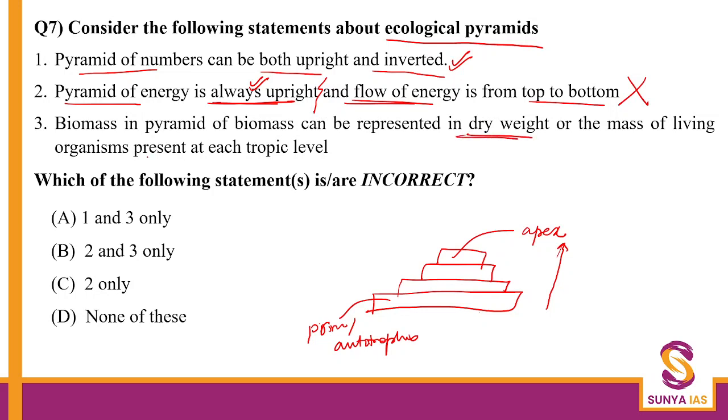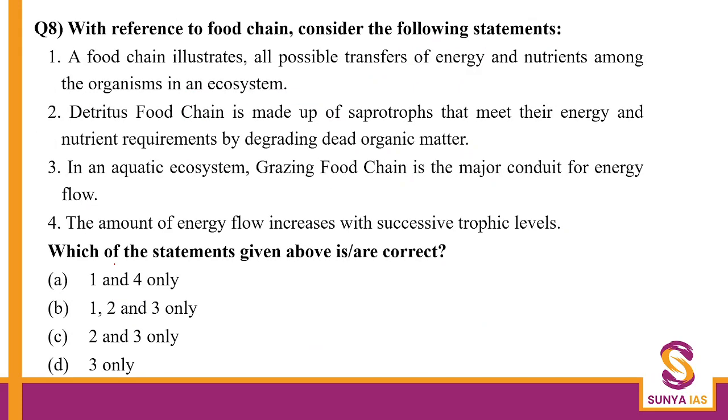Now, third statement says that pyramids in biomass, the biomass can be represented as dry weight of the mass at each trophic level. This, in fact, is the correct definition here. Okay, so this is absolutely correctly mentioned that yes, the biomass can be represented as this weight. Now, please very alertly see the statement is asking you what is incorrect. Statement 2 is incorrect. Statement 1 was correct. Statement 3 was also correct. So here the answer is 2 only. Okay, right.